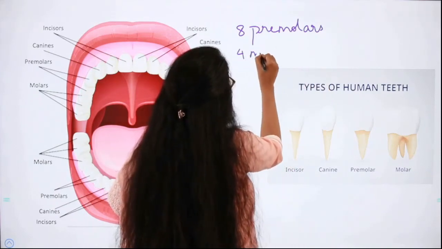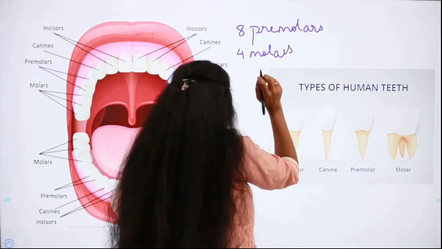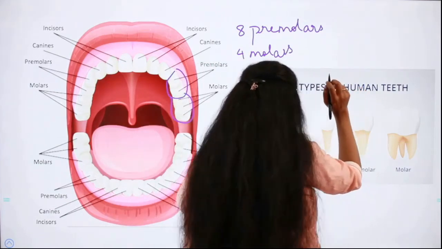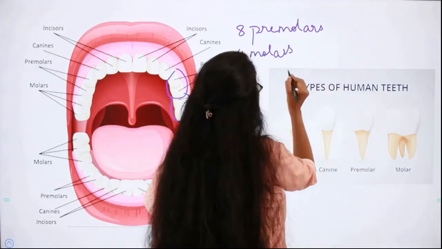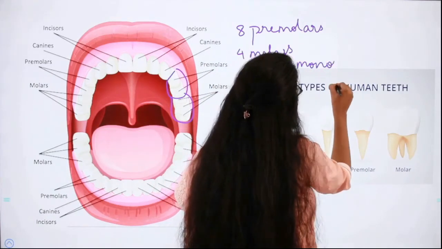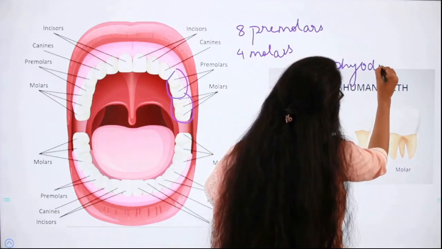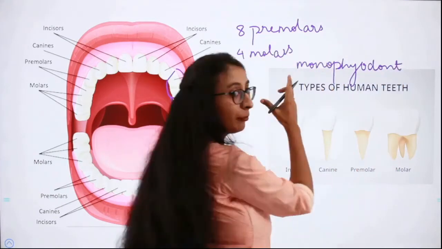And 4 molars grow only once in the lifetime of an individual, and this character is called as monophyodont. Can you remember this term?